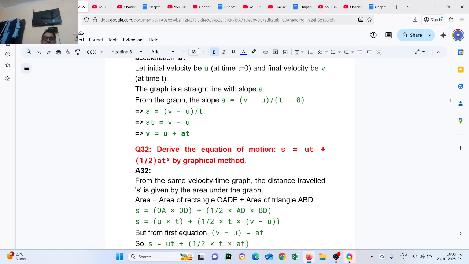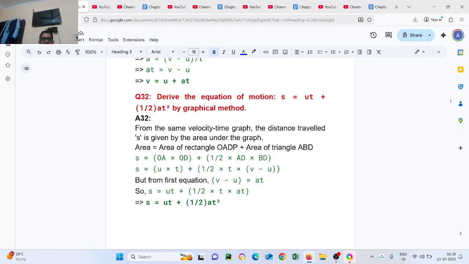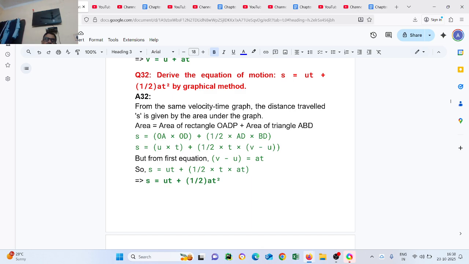Question number 31. Derive the equation of motion s = ut + half at squared by graphical method. From the same velocity time graph, the distance travelled s is given by the area under the graph: area of rectangle OADP plus area of triangle ABD. s = OA times OD plus half times AD multiplied by BD. So s = u times t plus half into t multiplied by (v - u). But from the first equation, (v - u) upon t = a, so s = ut + half at times t. So s = ut + half at squared.